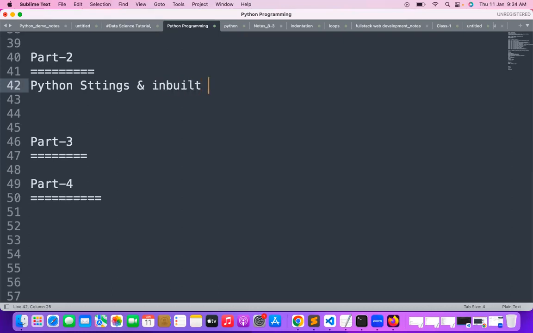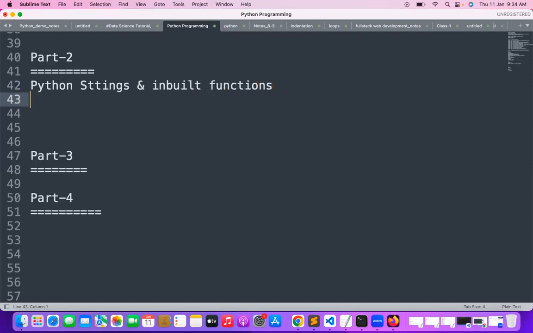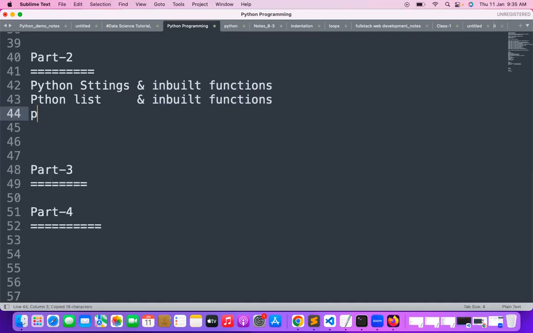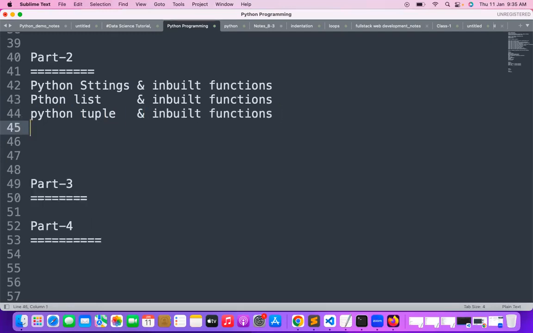Inbuilt functions related to the Python strings. In the same way, Python list items, and what are the different kinds of inbuilt functions which are going to be available for the list items. And one more is Python tuple, how the tuple will be, and what are the inbuilt features which are going to be available for the tuple.